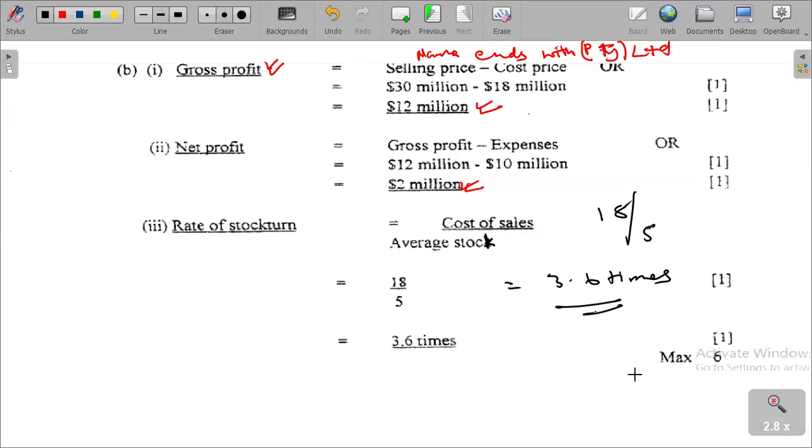So please, class, take note of these formulas, because if you don't get them right, you won't be able to understand what's happening.